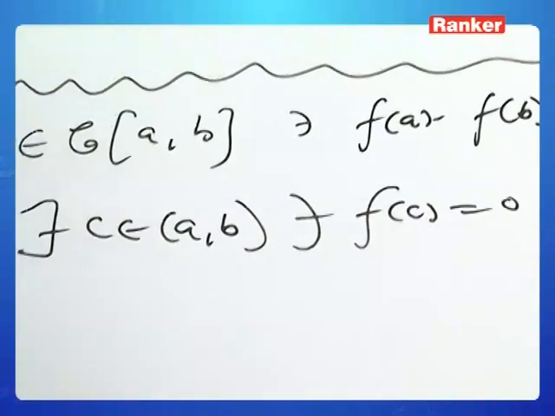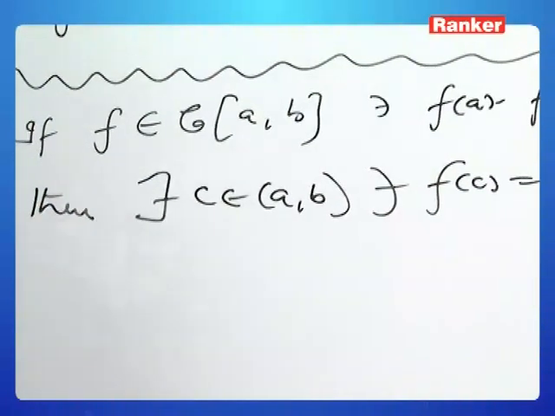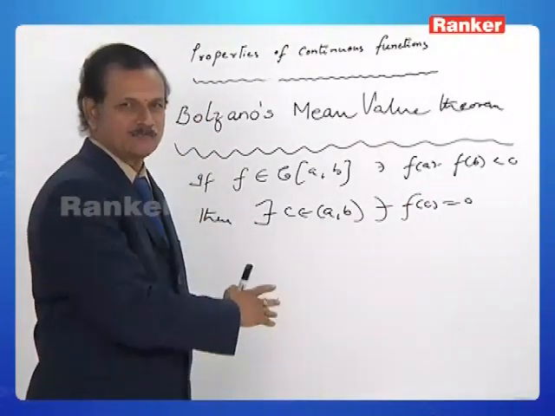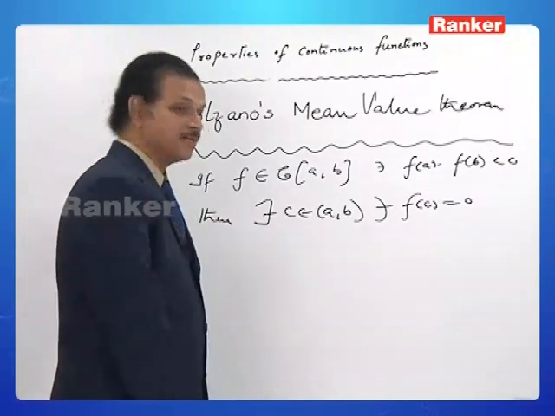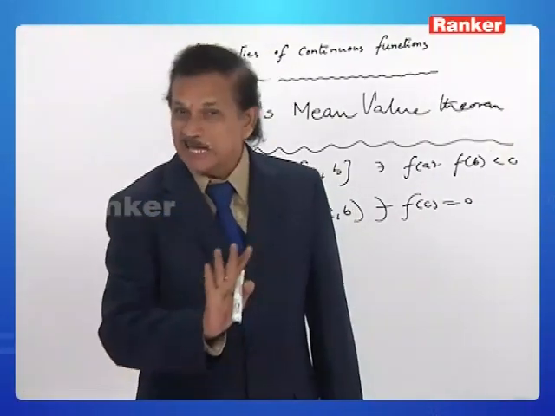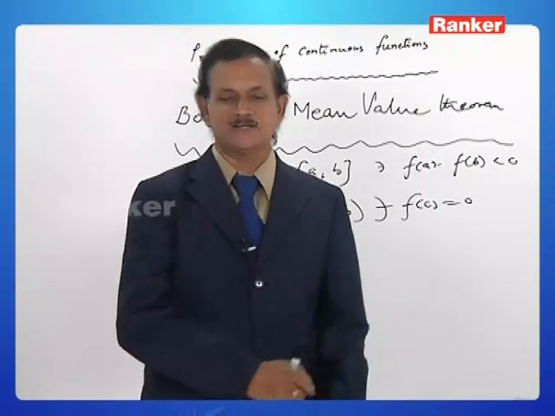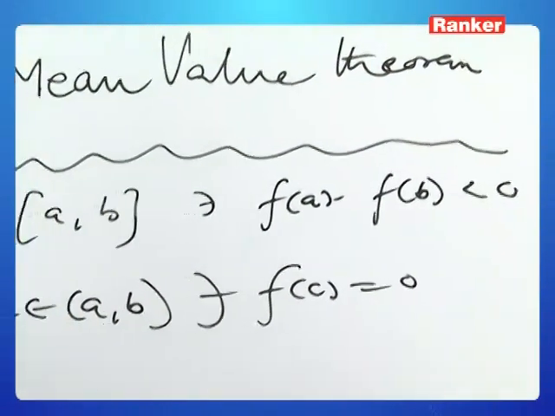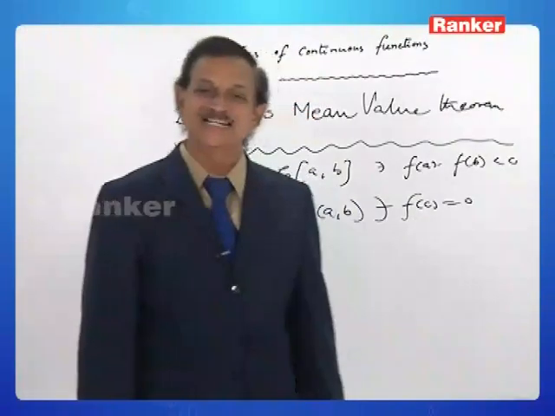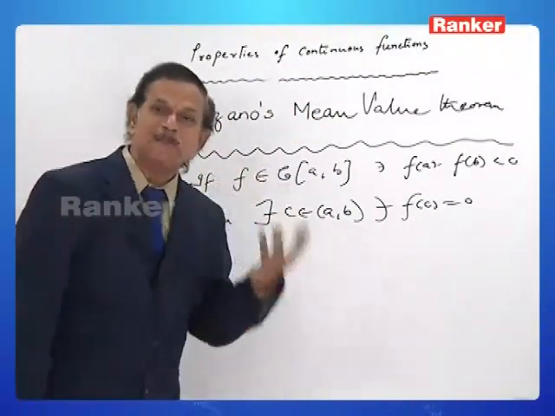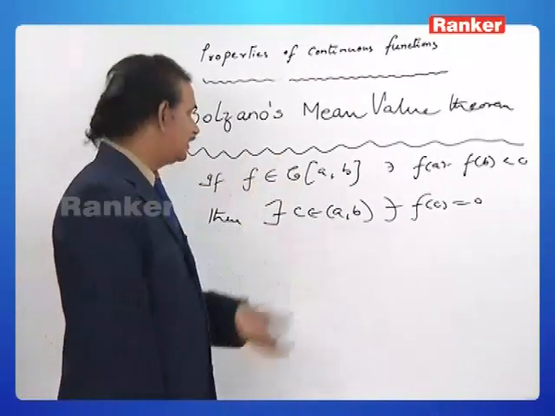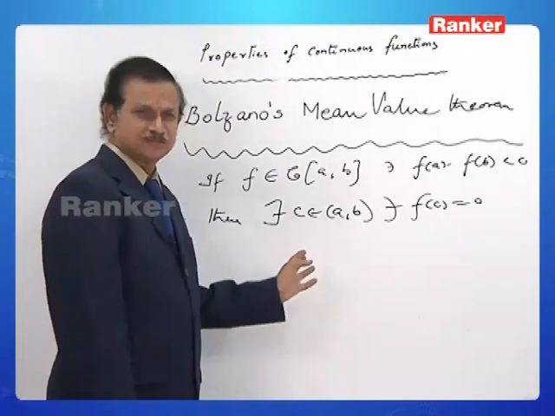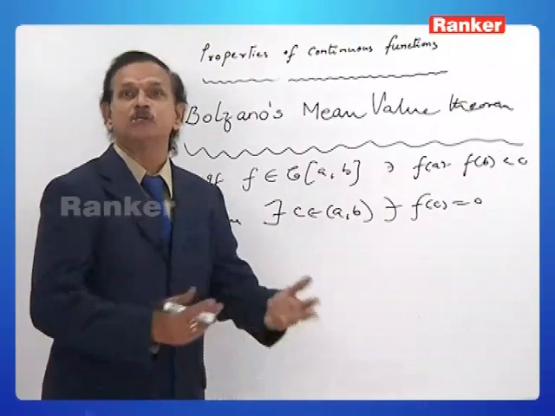Well, my dear friends, as and when you come across the words "there exists c belongs to open interval a to b", then and there you understand that the particular statement is a mean value theorem. That is, some discussion has been done about one or more particular points in the open interval a to b. In that way we can smell and spell that the statement is a mean value theorem. How can we remember this? How can we understand this? And how can we use it?